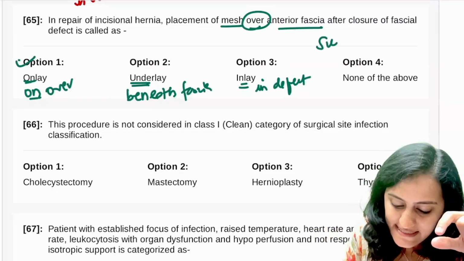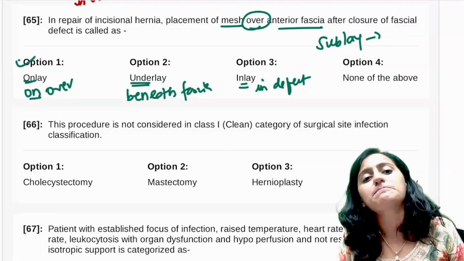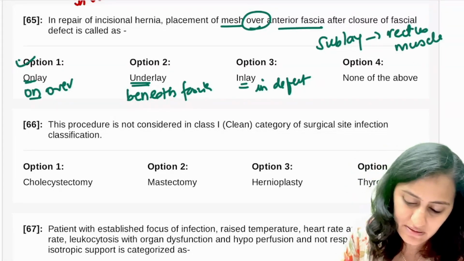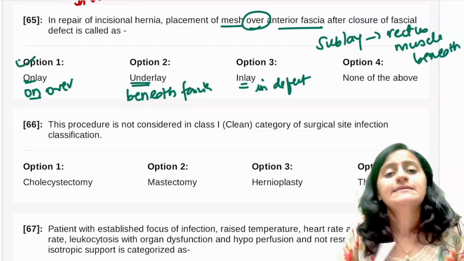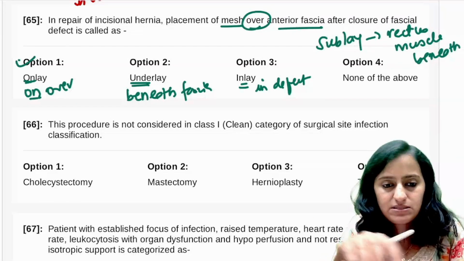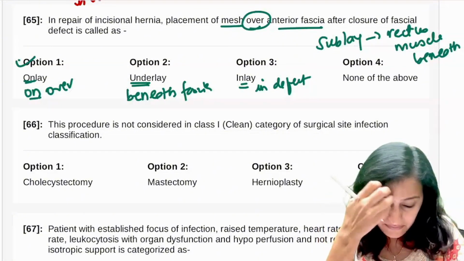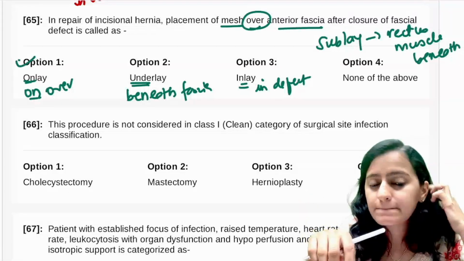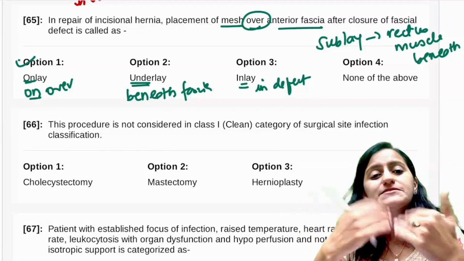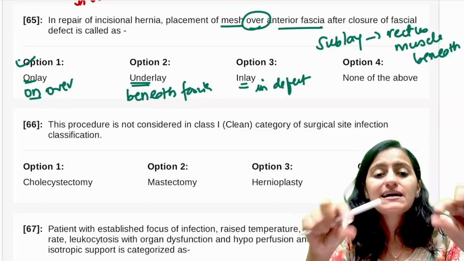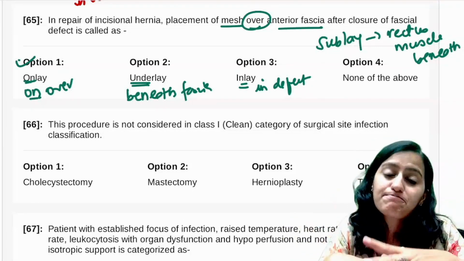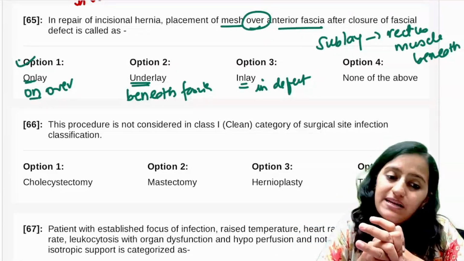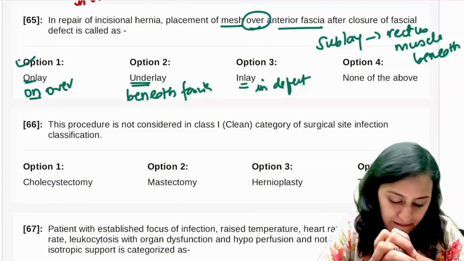And what is sublay? Sublay मतलब सबसे नीचे. It is rectus muscle के भी नीचे. So onlay. If it is beneath the fascia, it is underlay. Defect में डाल रहे हैं तो in the defect is inlay, और सबसे नीचे is sublay, which is rectus muscle के भी नीचे. Okay, that is sublay.